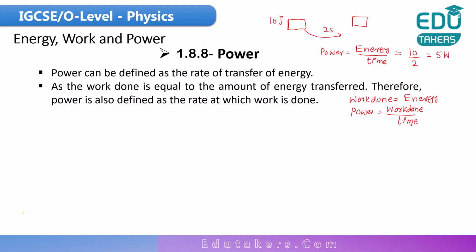How can you define the power in terms of work done? I can simply say that the rate at which the work is done by the object is basically called power, because power is equal to work done per unit time. The same thing is given here, the definitions of the power. Power can be defined as the rate of transfer of energy. And you know that as the work done is equal to the amount of energy transferred, therefore power is also defined as the rate at which the work is done. So the rate at which the work is done is basically called power.